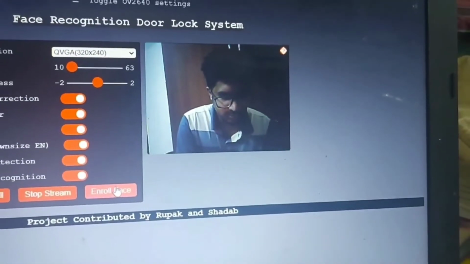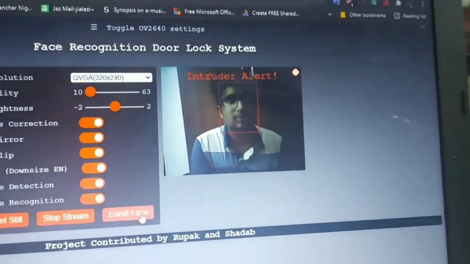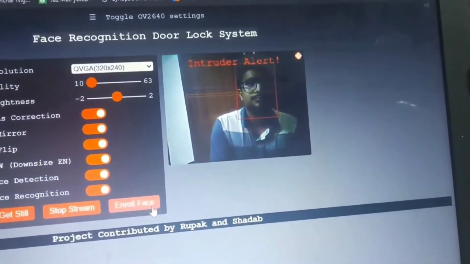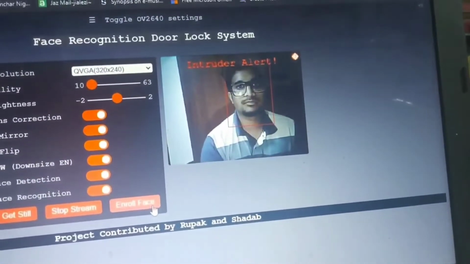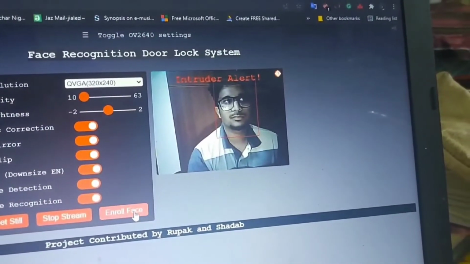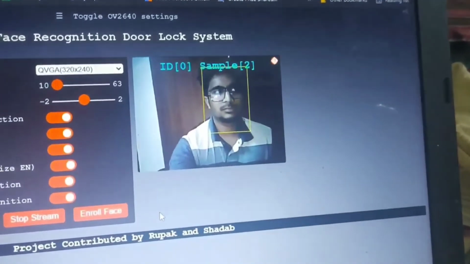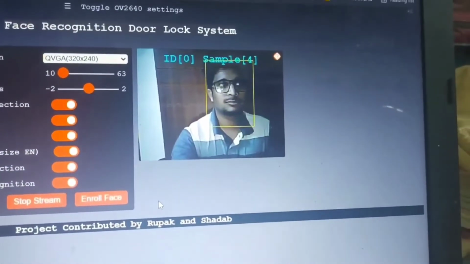So the user will come near the webcam, and then first we have to enroll his face. So it's taking the samples. Door is now unlocked.